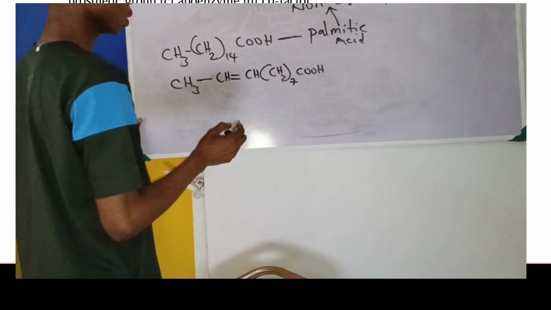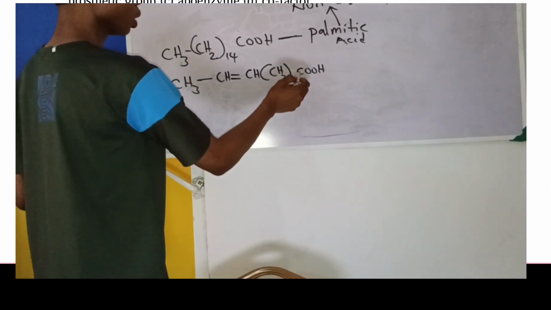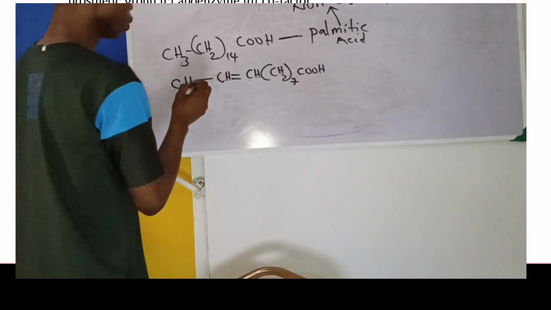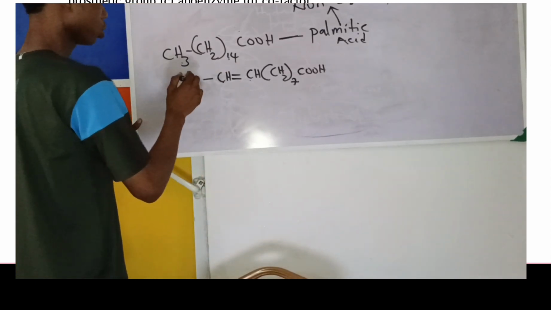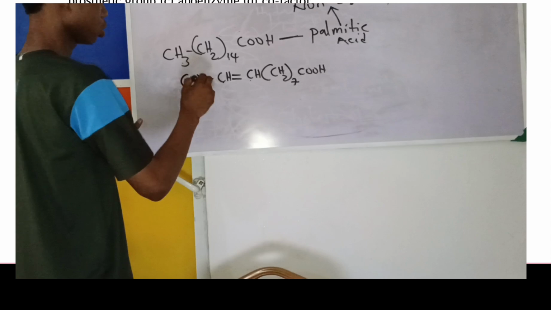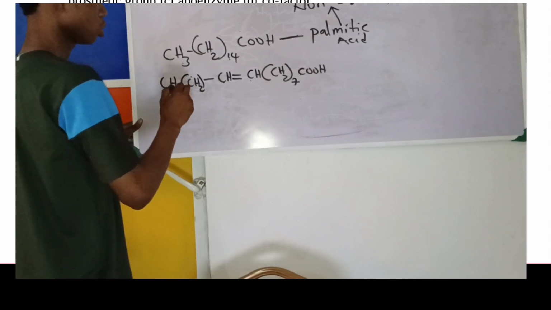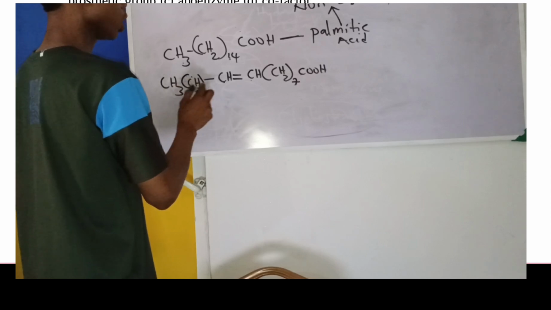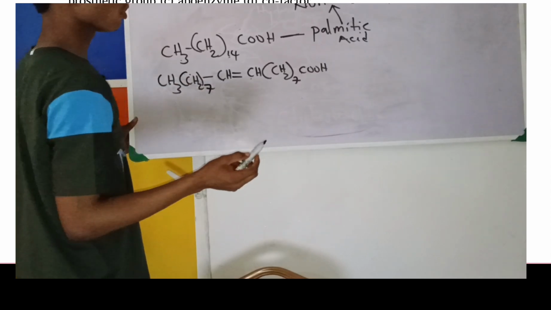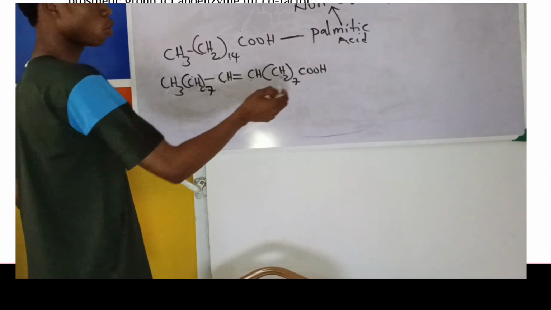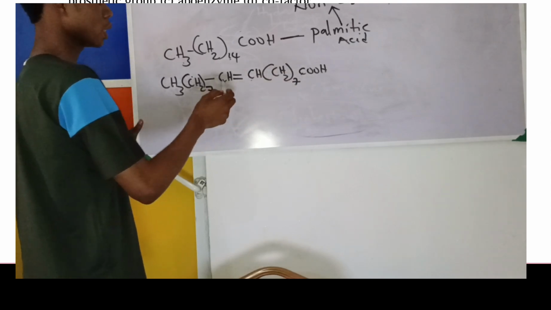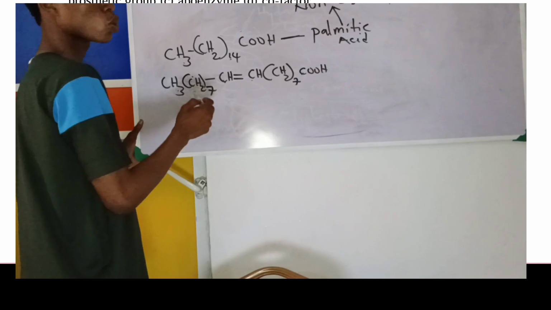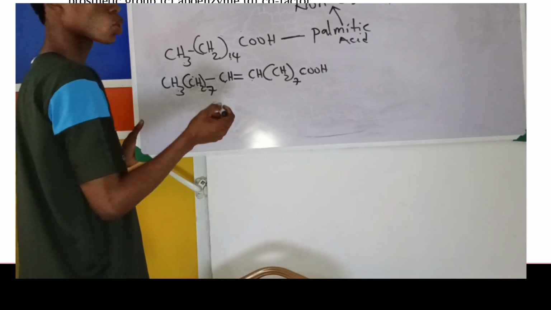Now if you look at this one, it has 7, 8, 9, 10, 11. Okay, let me make it up. 7, 8, 9, 10, 11. So I have 7 here. Alright, so if you check this one, I have a total carbon of 1, 7, 8, 9, 10, 11. 11 plus 7 is what? 18, right? So this one that has 18 is called what?